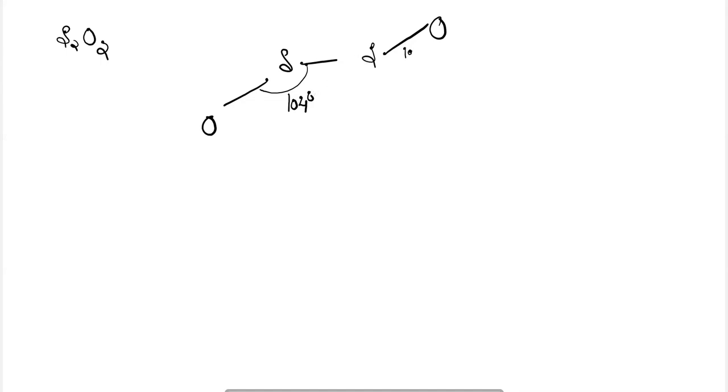Now let's talk about the structure. So for monohalides such as S2O2, the structure will be something like this. Here the sulfur atoms are bonded with each other at 104 degrees, and the bond length of sulfur and oxygen here will be 199 pm, and the bond length for sulfur and sulfur here will be 205 pm.